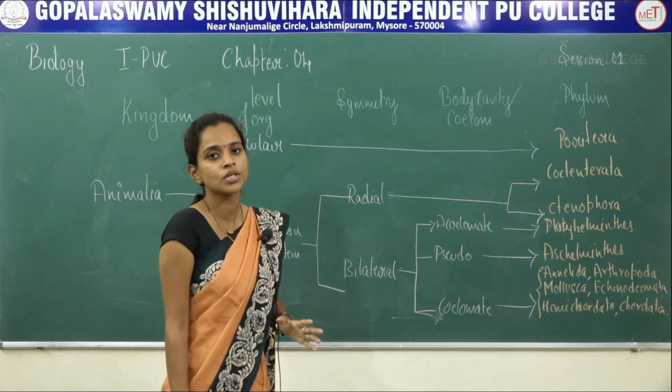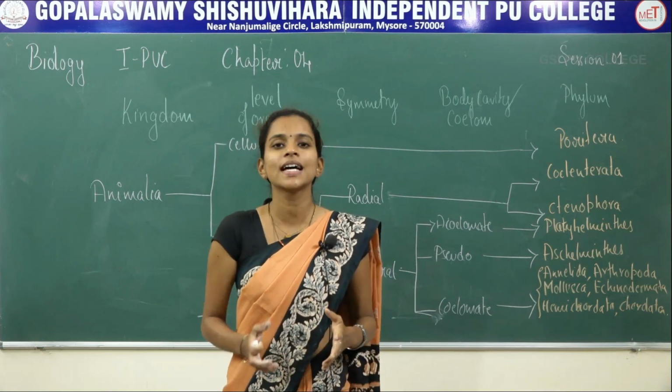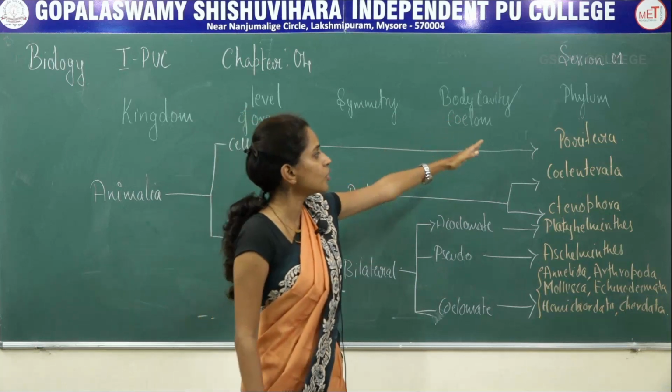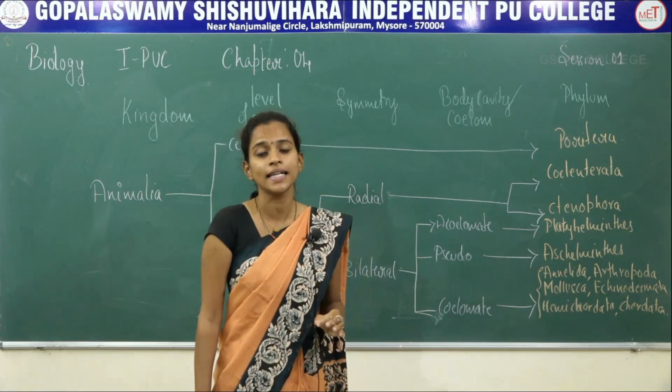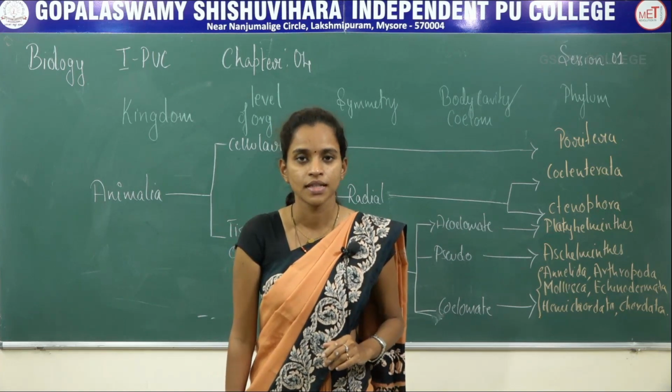That is about the classification of animal kingdom. In the next class, we will start to study about each and every phylum in detail regarding the characteristics along with a few examples. Thank you.